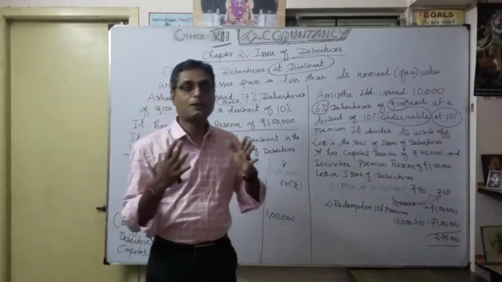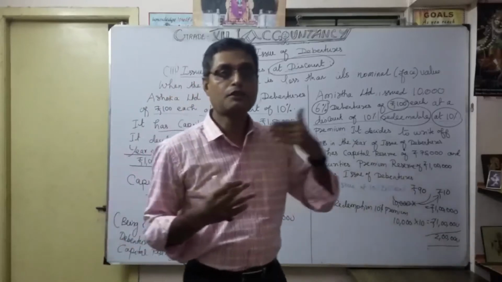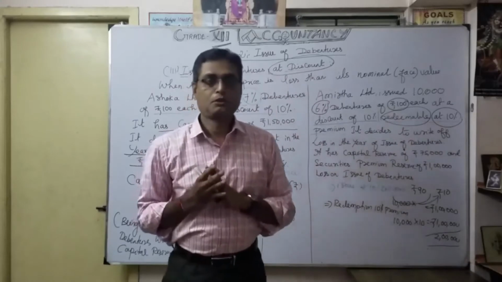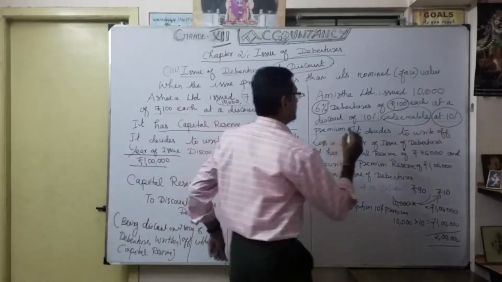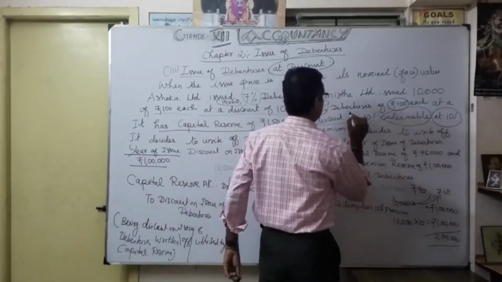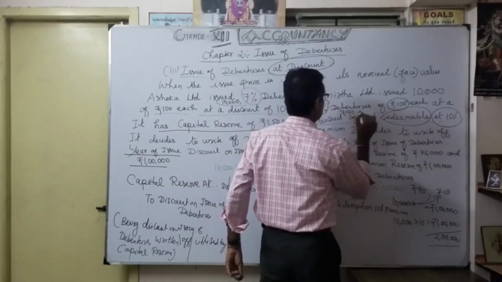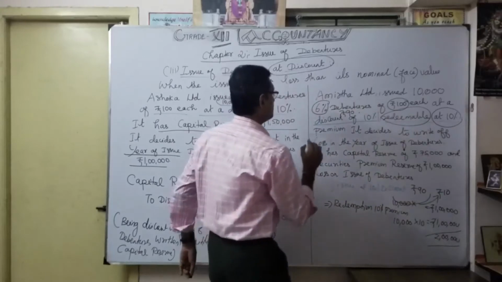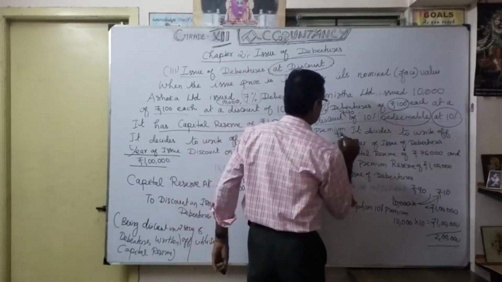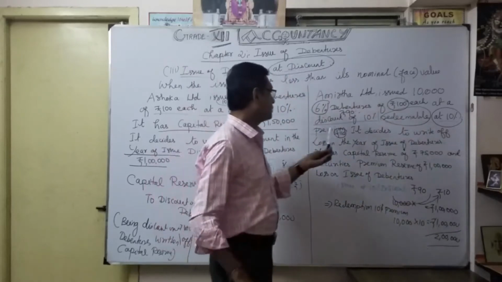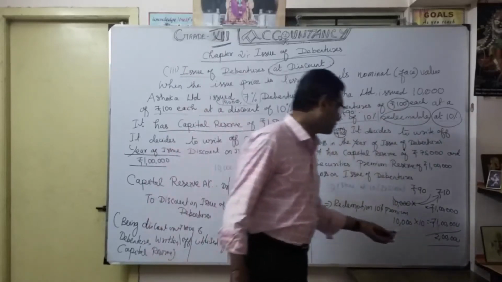Because at issue itself, the company declared that I am going to redeem at 10% premium. Understood? So when I am coming here with a discount, I will collect only 90 rupees. But when I am going to pay here, I am going to pay 110. So here also the company is losing 10 rupees. So totally 2 lakhs.